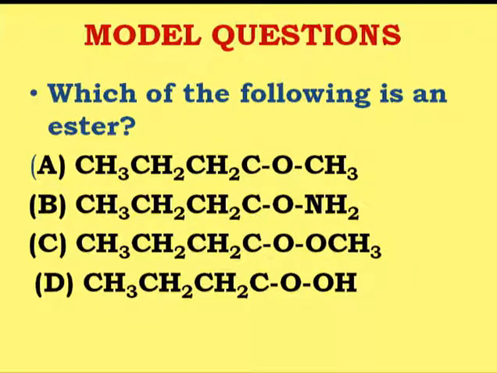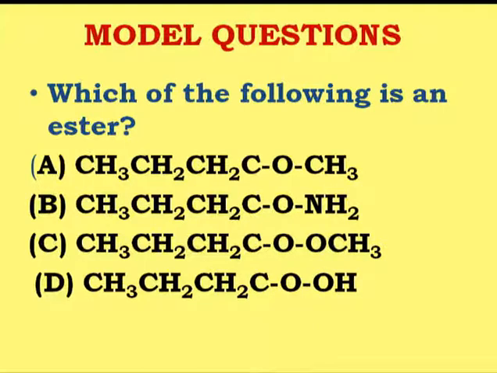Four different options are given: CH3, CH2, CH2, COCH3; CH3, CH2, CH2, CONH2; CH3, CH2, CH2, COOCH3; and CH3, CH2, CH2, COOH.